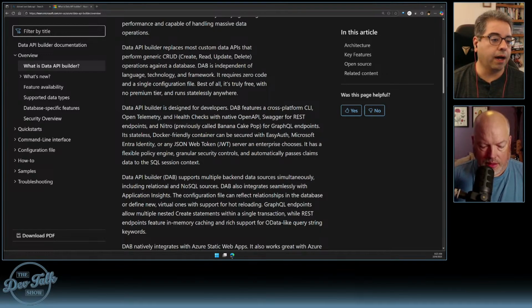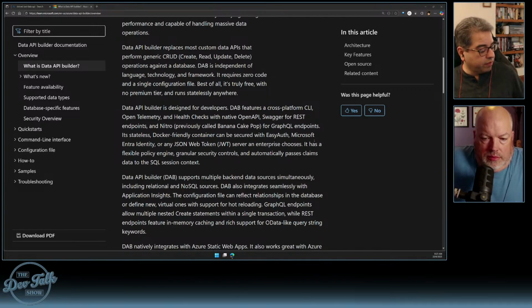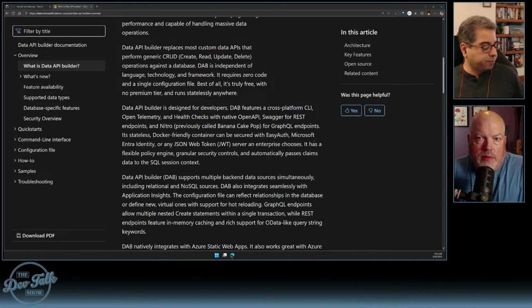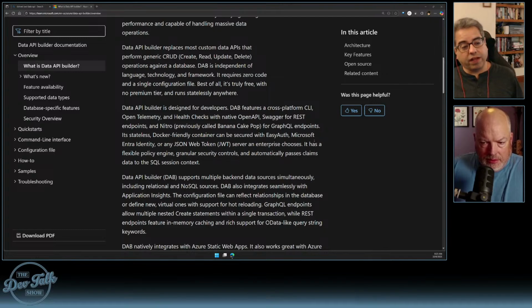So you were mentioning earlier, I think, the general developer discomfort with things like this. You didn't say that, but that's the impression I got. The documentation is saying we've done a lot for you: we have security, we have granular security controls, a flexible policy engine, we have logging. It's like, I don't know, maybe it's so easy for us, the developers, to say, oh, I don't really want to use this in production, but well, here we are.